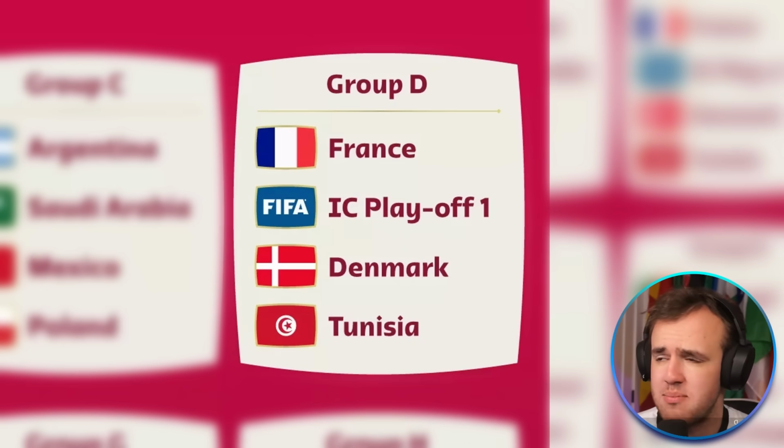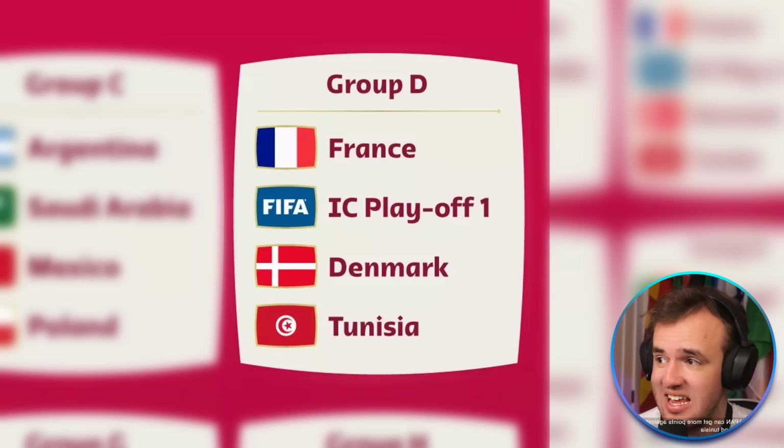France, Denmark, 2 top 10 teams in the world. No ifs, ands, or buts about it. I think France is the favorite to win the whole thing. Denmark made the semifinals at the Euros. They were the first team to qualify out of Europe. They are fantastic right now. The issue for this group was that they got Tunisia out of pot 3.